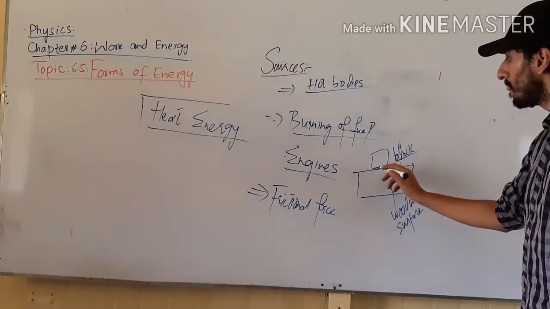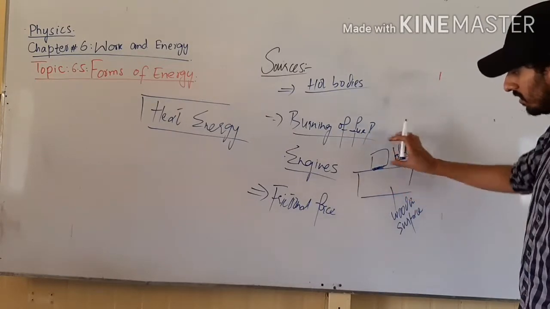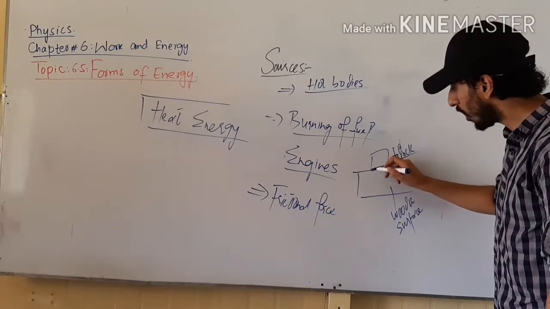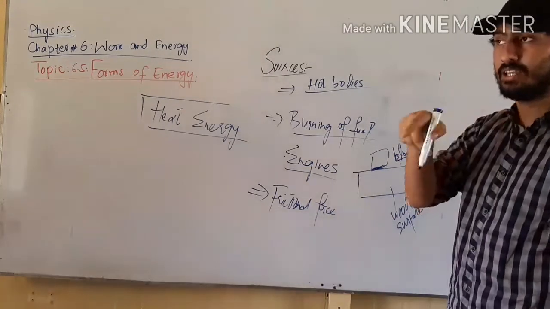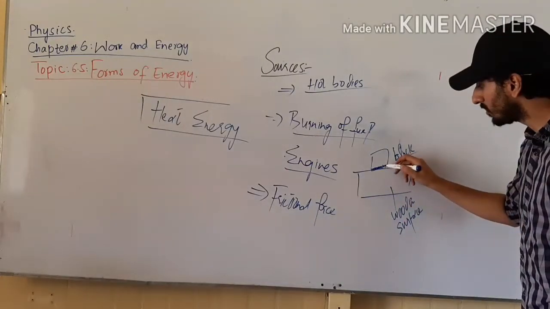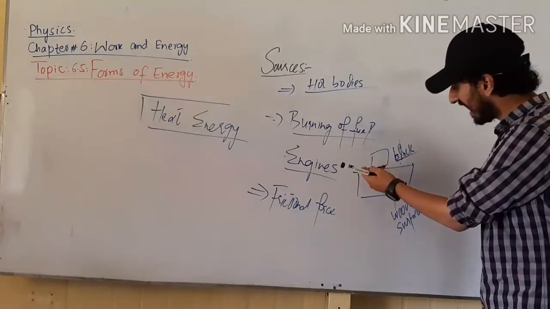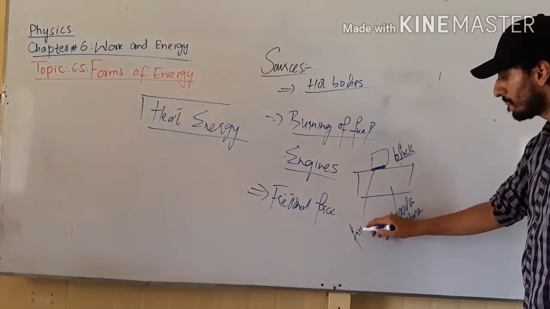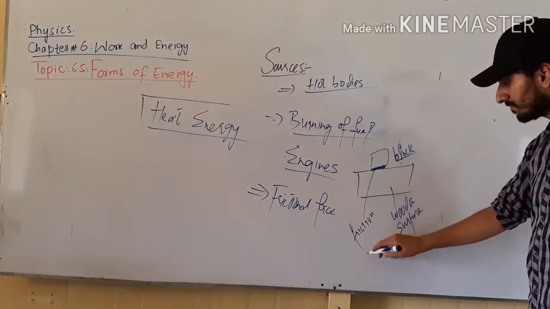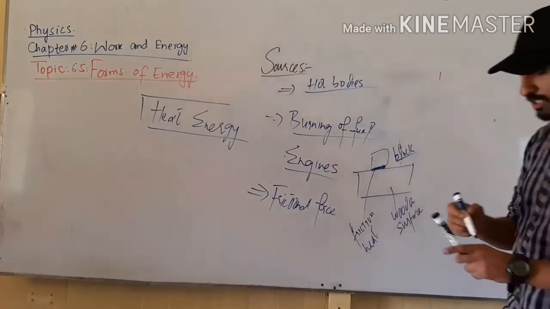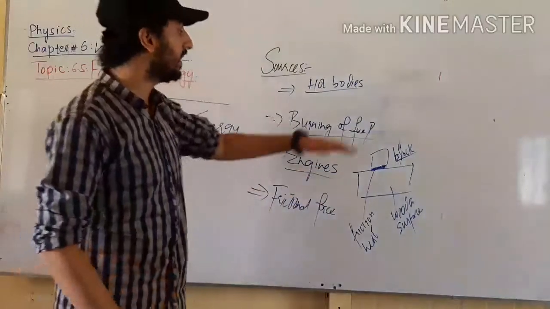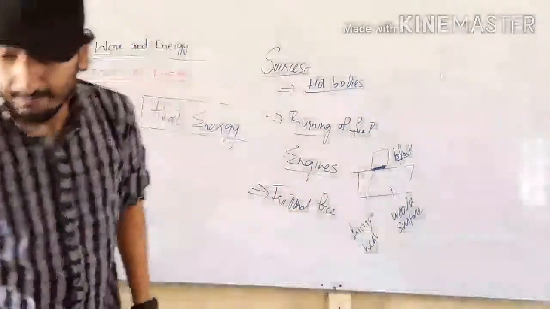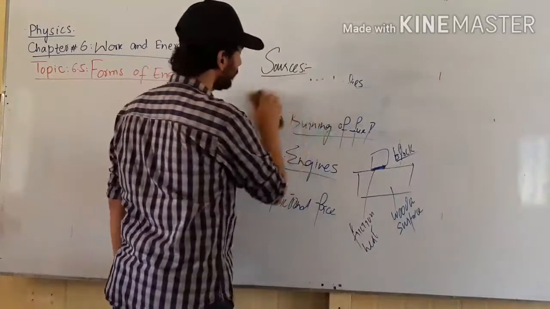Whenever I am sliding this wooden block on this wooden surface, the friction is produced because of the cold welds which we have studied in the previous chapter. We know about the cold welds. Whenever we slide this wooden block on this wooden surface, friction is produced, and due to friction, heat is produced. So we can obtain heat energy from hot bodies, from burning of fuel, from frictional force, and also we can